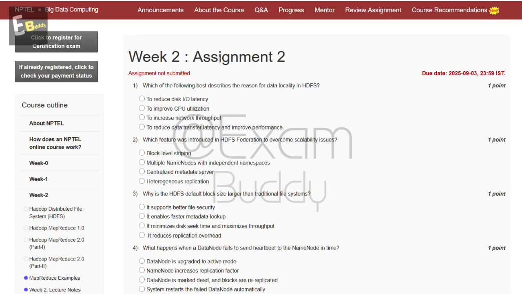Now let's do our assignment. Big Data Computing, Week 2 assignment. So the first question is: which of the following best describes the reason for data locality in HDFS? The options are: to reduce disk I/O latency, to improve CPU utilization, to increase network throughput, to reduce data transfer latency and improve performance. So the answer to our first question is D.